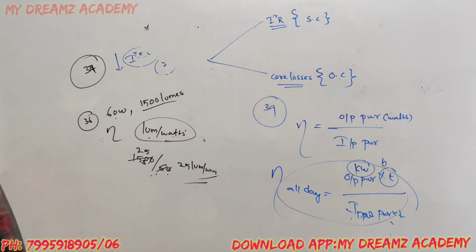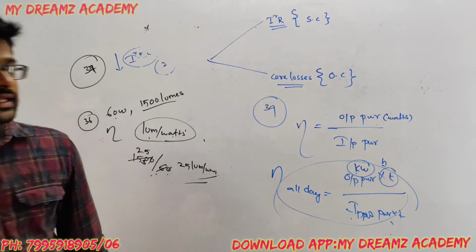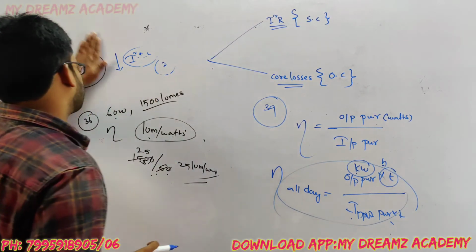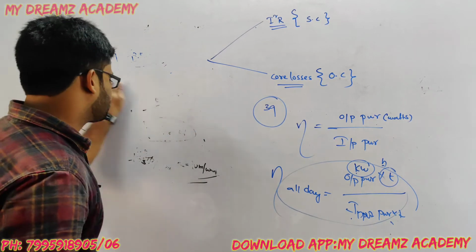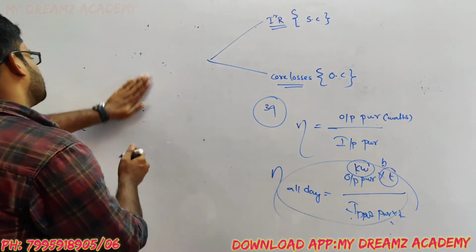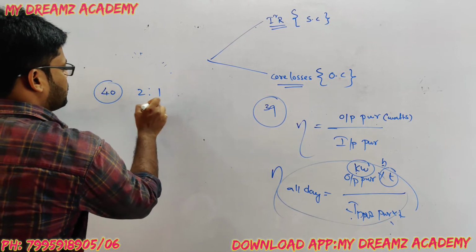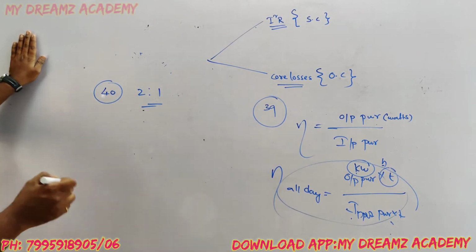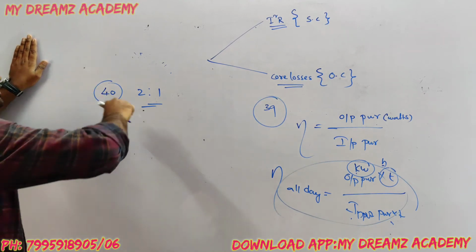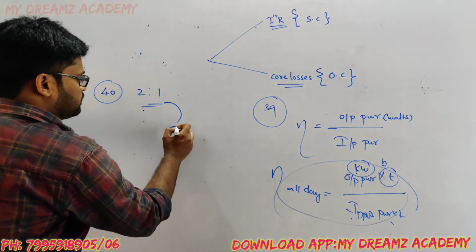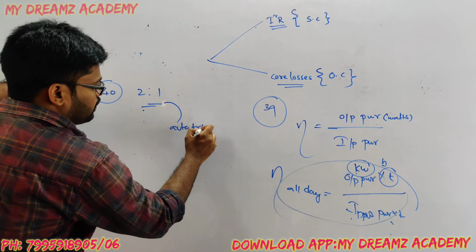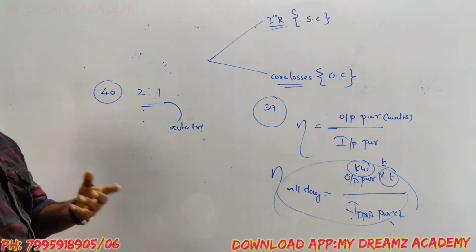Next, the ratio of primary winding and secondary winding of a transformer is 2:1. If I connect this as an auto transformer, how much copper can we save?